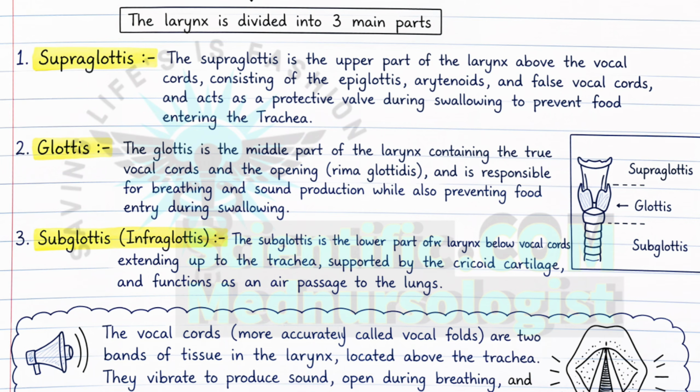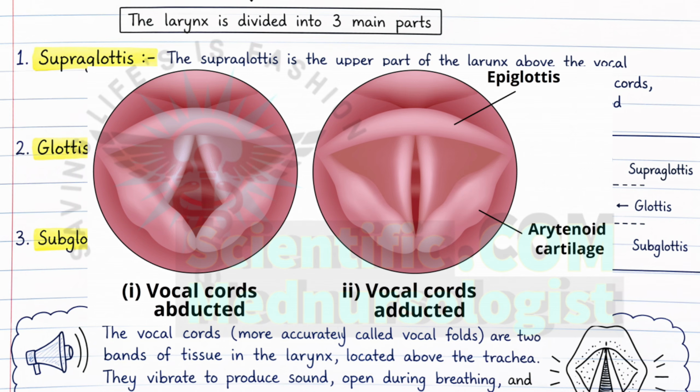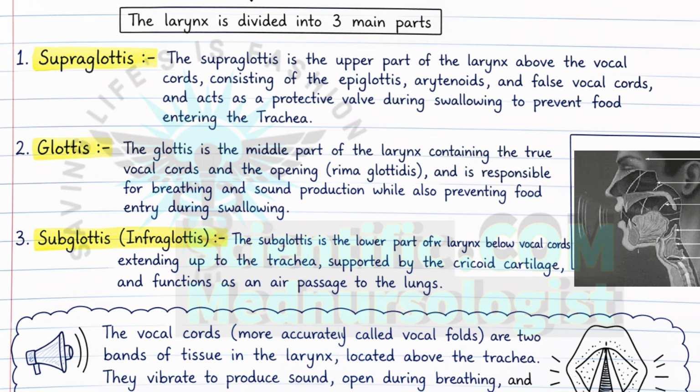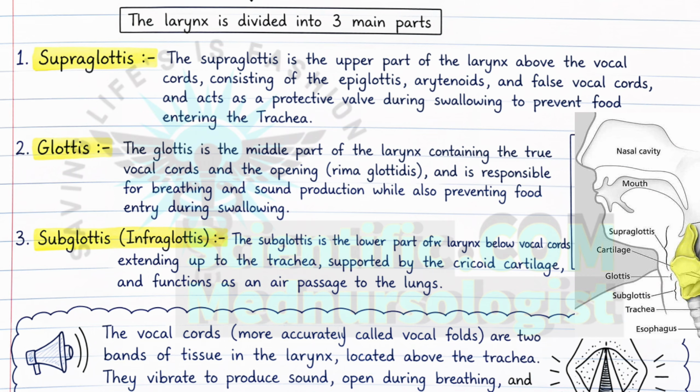So to prevent this, there is an epiglottis, and the second part is the glottis. This is the middle part of the larynx that contains the vocal cords that vibrate to produce sound and help to speak. And the third one is the subglottis, which is the lower part of the larynx, which extends further down to become part of the trachea. It simply acts as a passage for air traveling to the lungs.